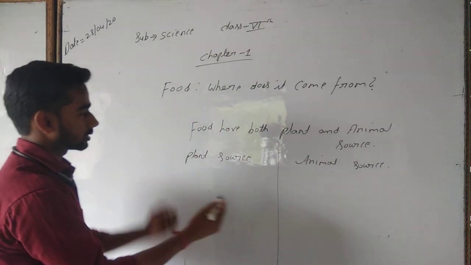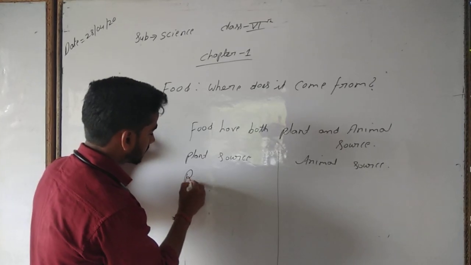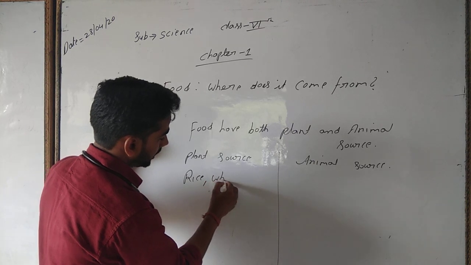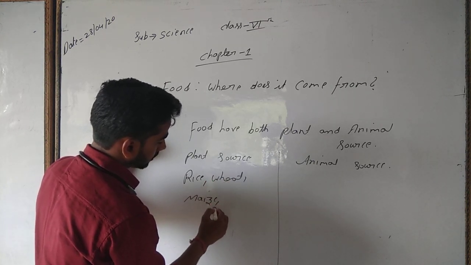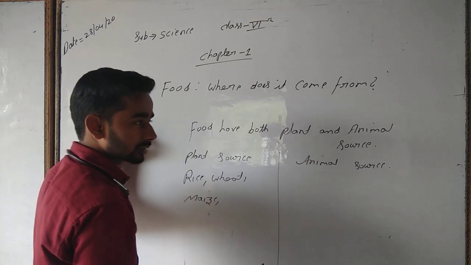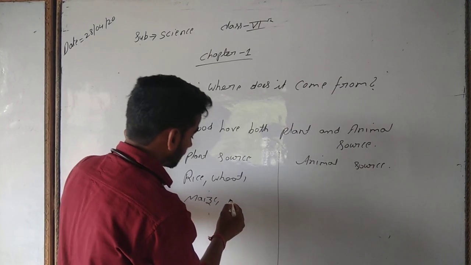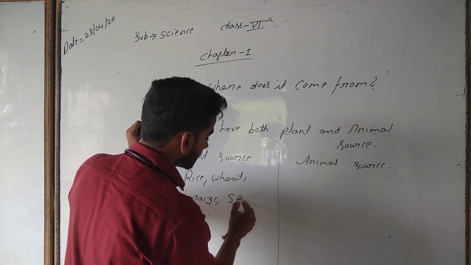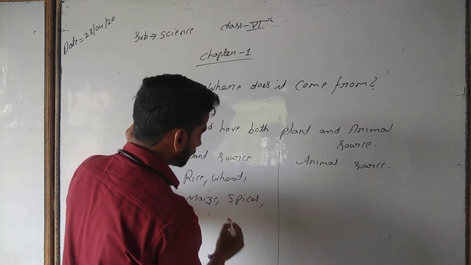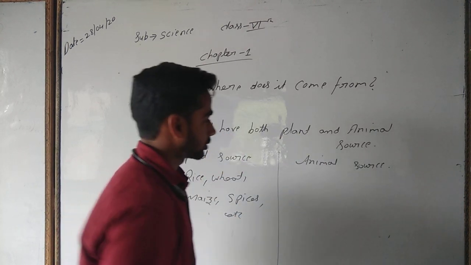So plant sources of food are rice, wheat, maize, also spices. All are plant food, and so on.